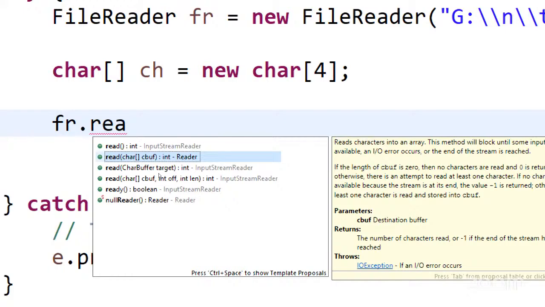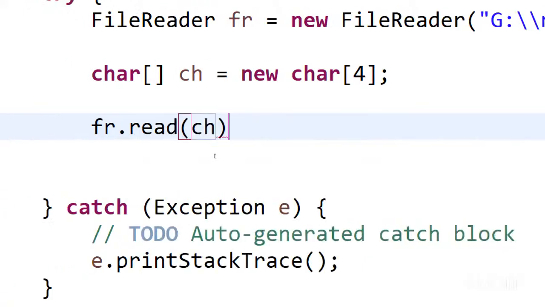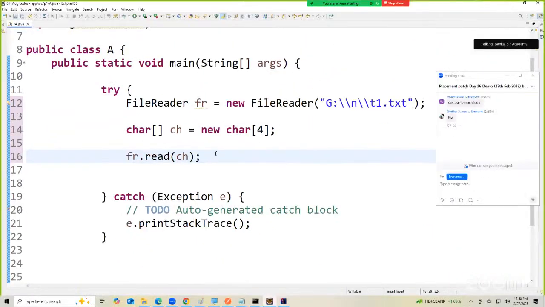Now observe. I am going to type here read and then ch. Now what will this do? This read method will automatically read 4 characters and put them into this array. Why only 4 characters from the file? Why not 10? Why not the complete characters? Because the size is 4. Because I have written 4 here, it will read only 4 characters and automatically store them in this array.